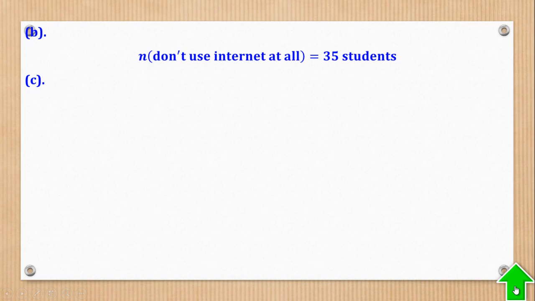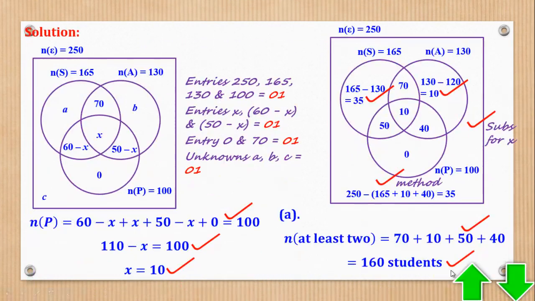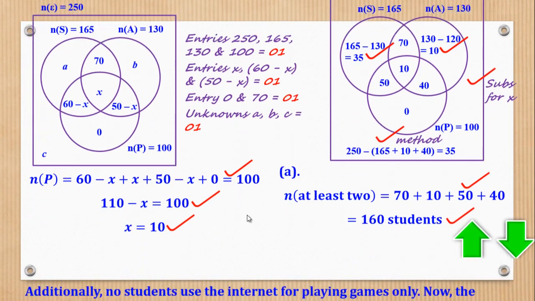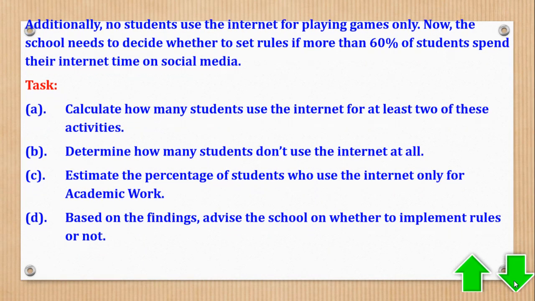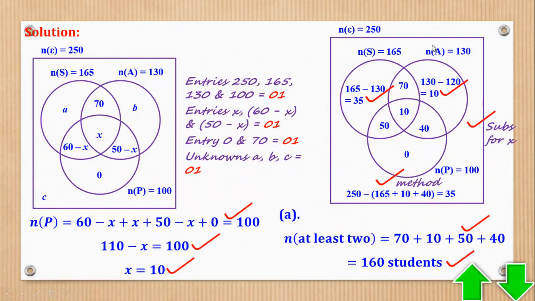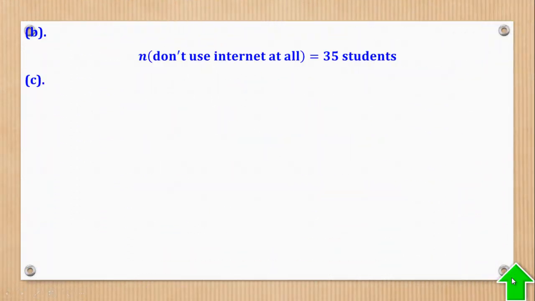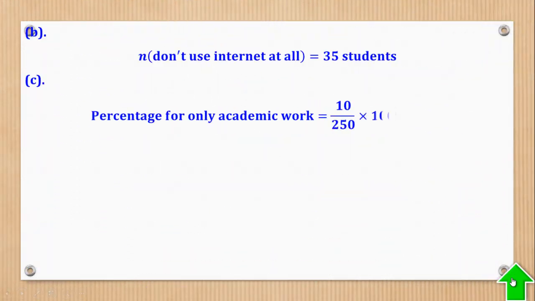Then task C. Task C, estimate the percentage of students who use internet only for academic work. So A only is what they want. A only is here 10. So I come and say 10 over 250 times 100 to give you 4%.